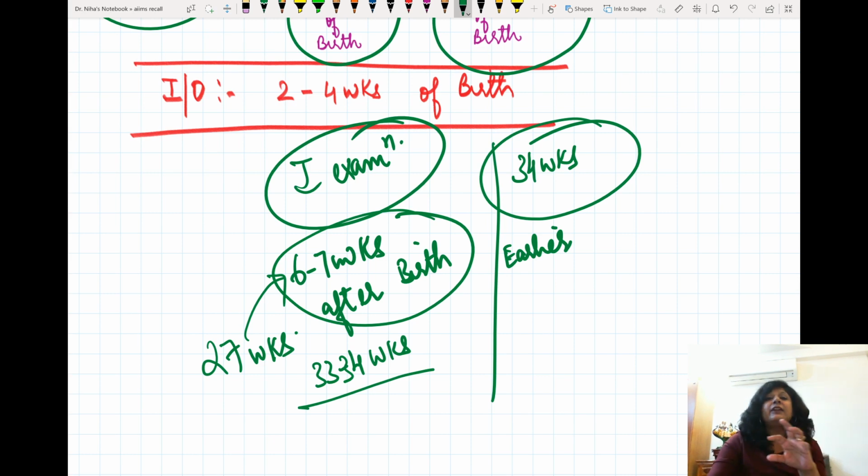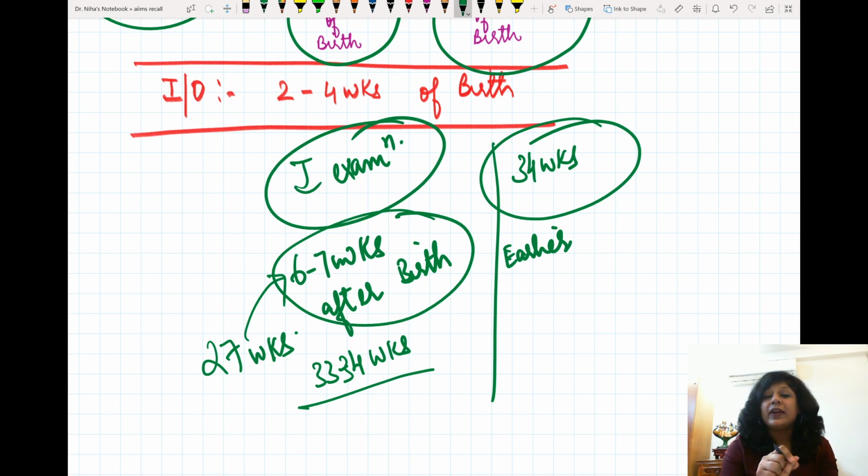Because different kinds of questions are formed on this ROP screening, you have to keep these different criteria in mind, because one criterion, I have seen, does not fit to solve all the questions. So I have tried to give you the lines from the different data so that you can sum them up. Less than 28 weeks means within 2 weeks.